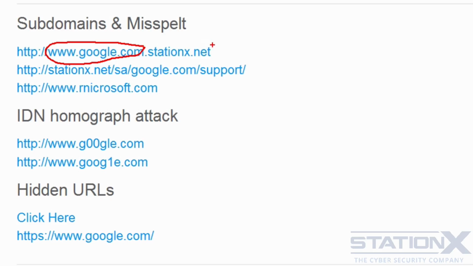You can copy and paste the link here to see if it's on a known bad URLs list, but if it's very new, it won't be on here, so you can't rely on this 100%. In fact, just use this as an indicator, as there are tens of thousands of phishing URLs at any one time. And if we look here, it's going to tell us, based on the various services, whether it's been reported as a bad URL. And as we can see, the BBC is safe for now.